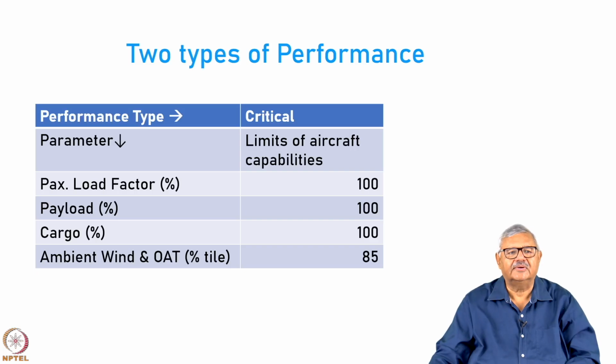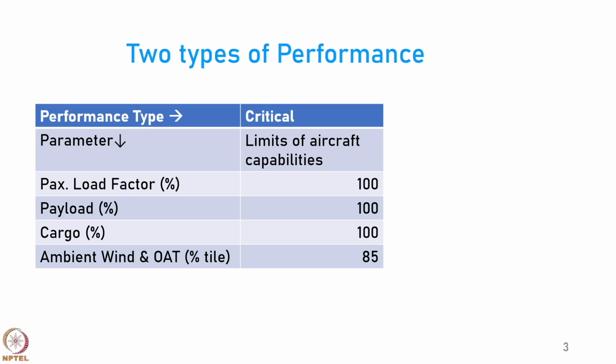There is the critical performance, which decides the limits of the aircraft's capabilities. When we calculate the critical performance, we assume that the aircraft is absolutely full, the passenger load factor is 100%, the payload is 100%, cargo is 100%, and the ambient wind and OAT are in 85 percentile.